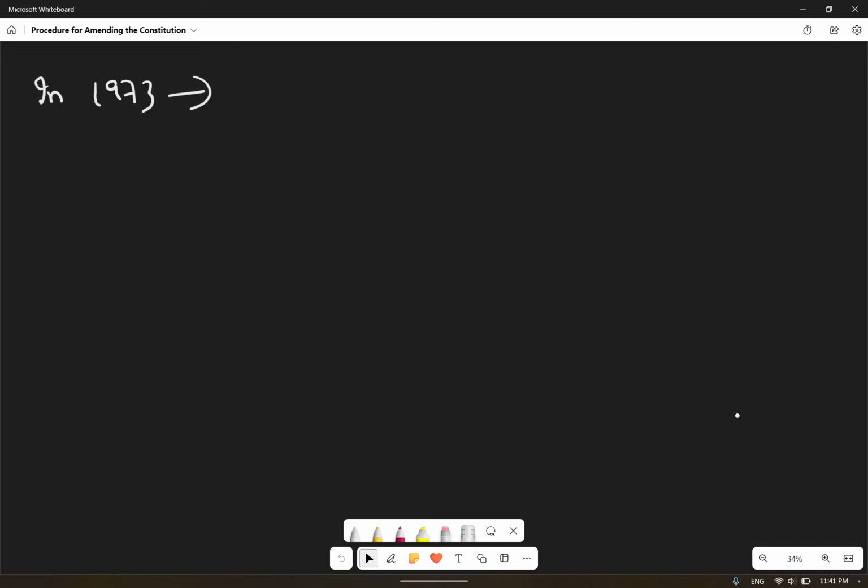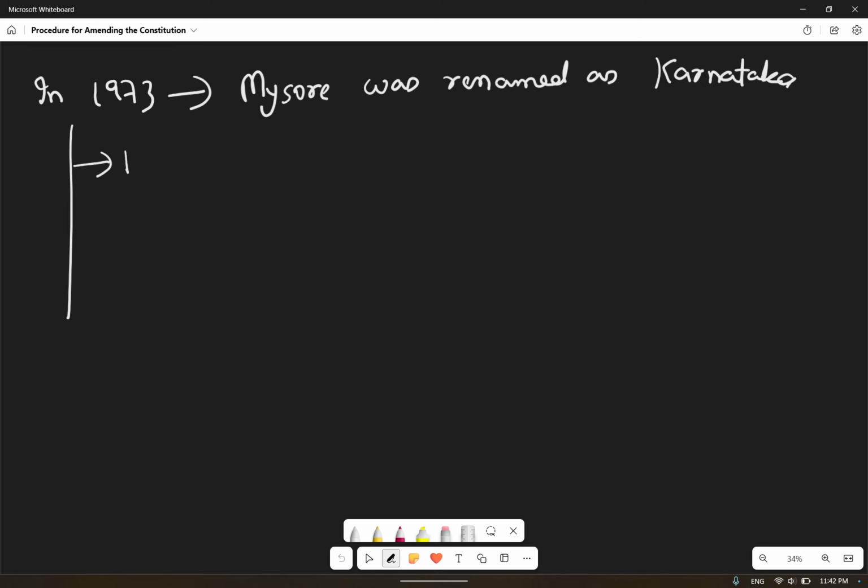In 1973, Mysore was renamed as Karnataka. I'm going into more detail in the historical section as well. Within that, Project Tiger to save tigers was there. Many things were happening at the time.